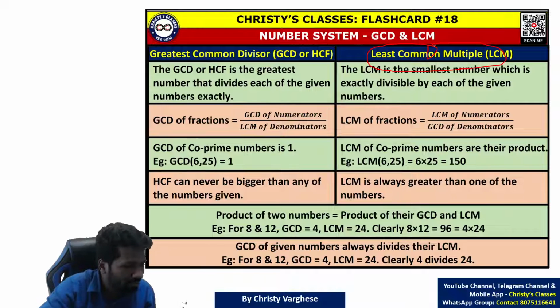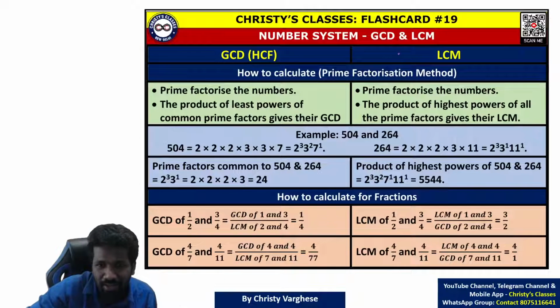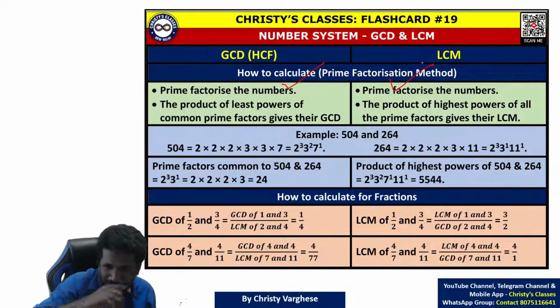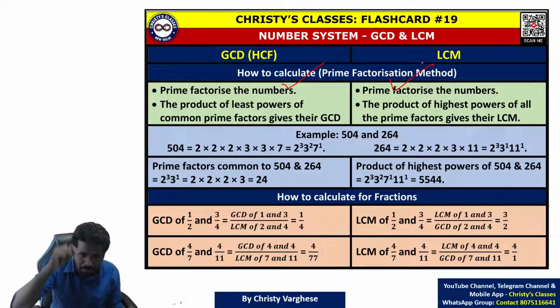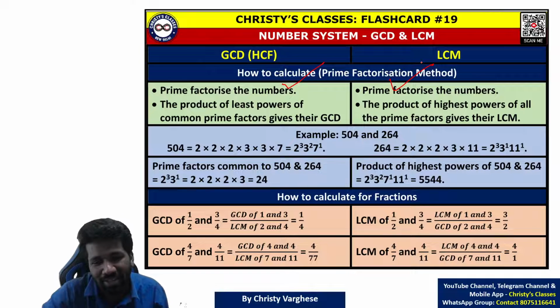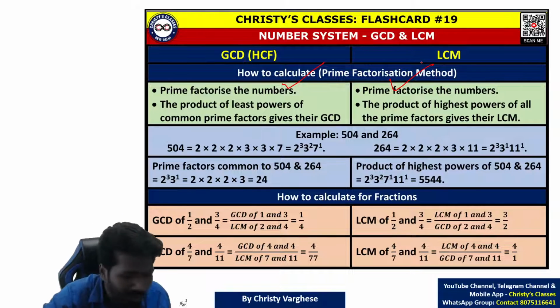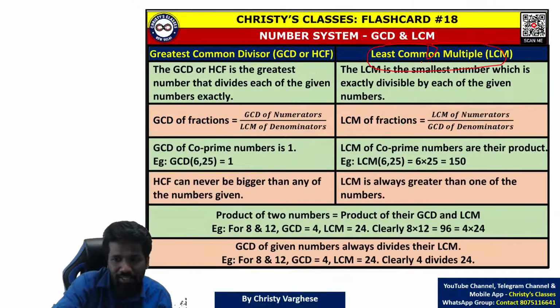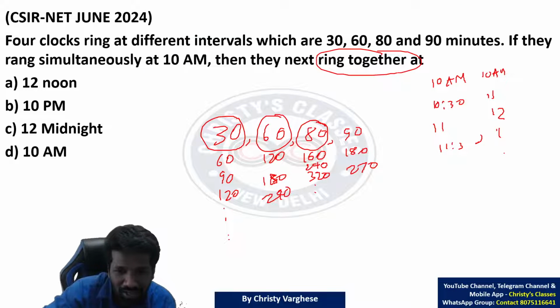Some of you, I know that, may have forgotten how to calculate least common multiple faster. This flashcard summarizes it. Or in our complete course, from these basics onwards you will be starting. If you have forgotten how to calculate LCM and GCD, we will be teaching you that. And if you know that, but you don't know the shorter way of doing it, that also will be discussed. So anyway, I'm not discussing it now.